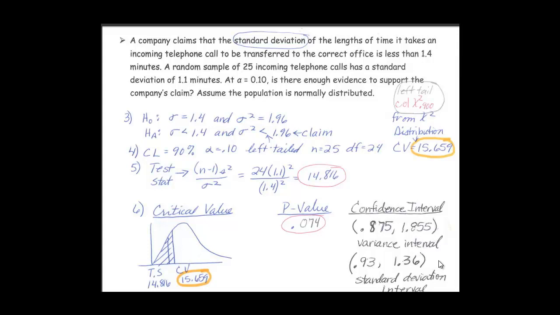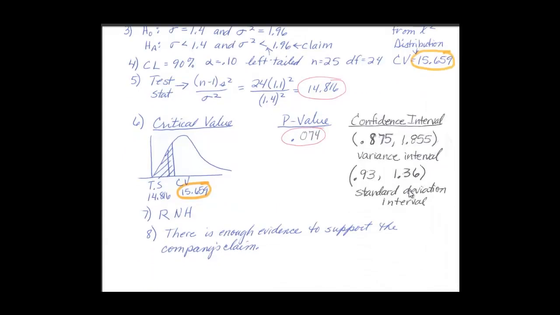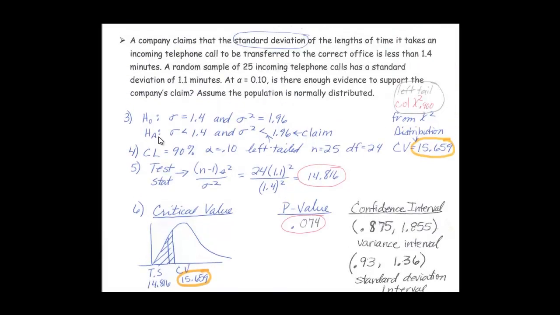So we would reject the null hypothesis when it's outside of that. The p-value is low compared to an alpha of 0.10. That's low. It's in the rejection zone here. So we can see all three methods tell us that we need to reject the null hypothesis. There is enough evidence to support the company's claim, which was our alternative, that the standard deviation is less than 1.4 minutes.